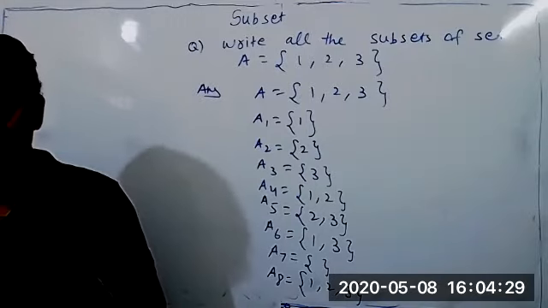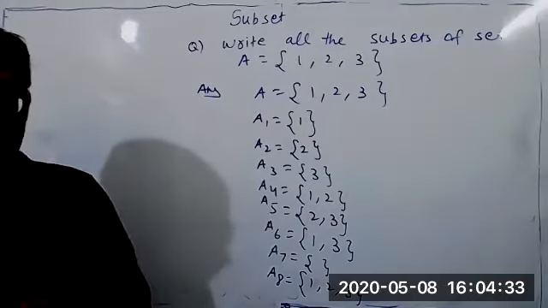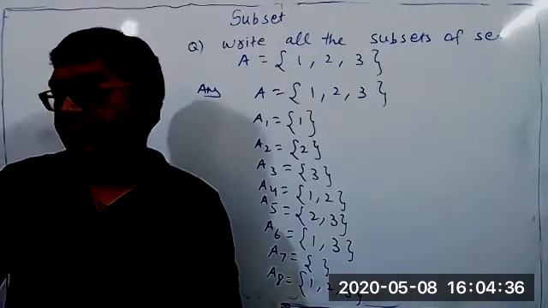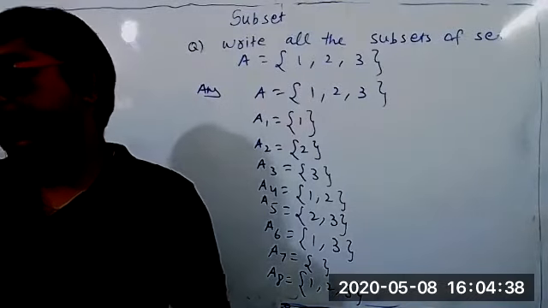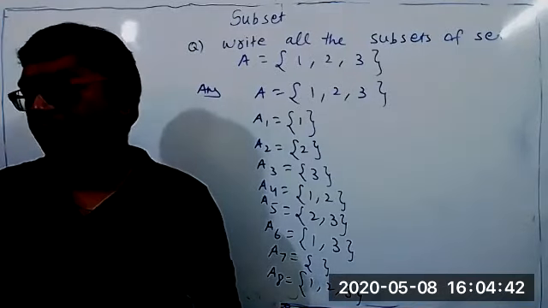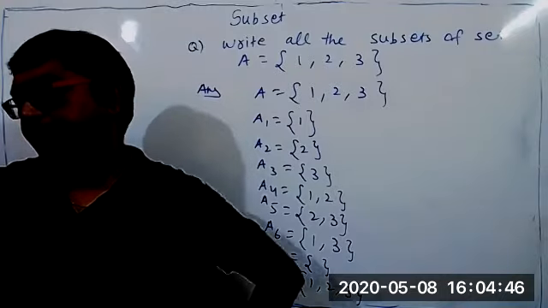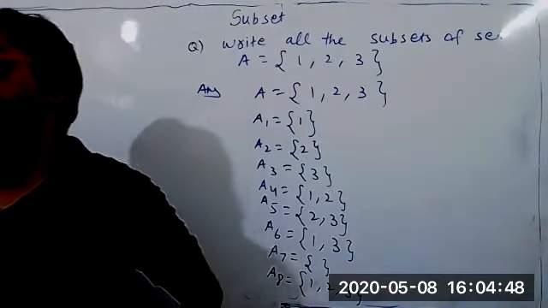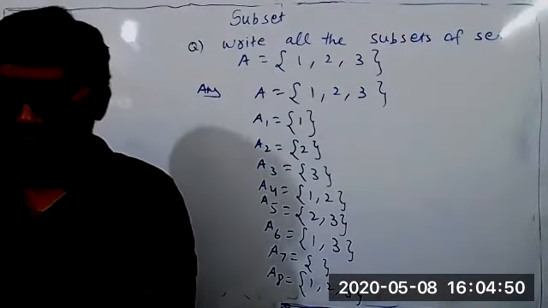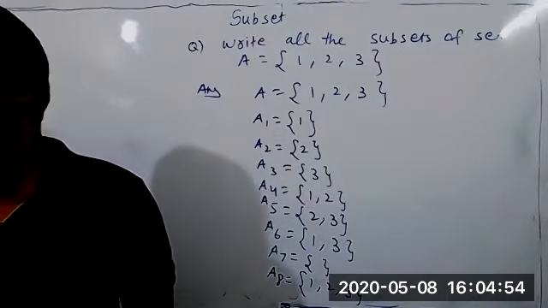Sir, so infinite sets cannot have subsets? No, they have subsets, but again, an infinite set has infinite elements, so the number of subsets also will be infinite. We will not be able to write all the subsets, but it will obviously have infinite subsets. Because they have infinite elements, obviously the subsets will be more than the elements. They will have subsets, but we cannot mention all the subsets.